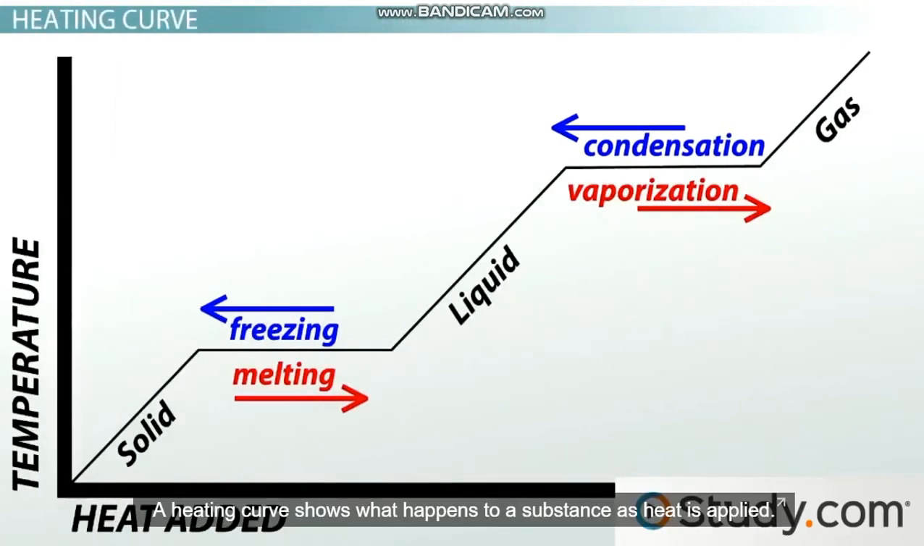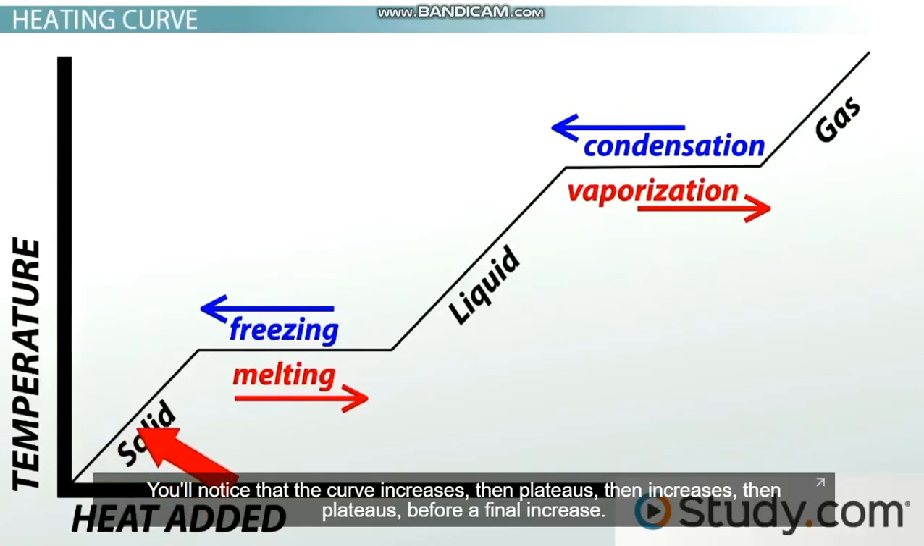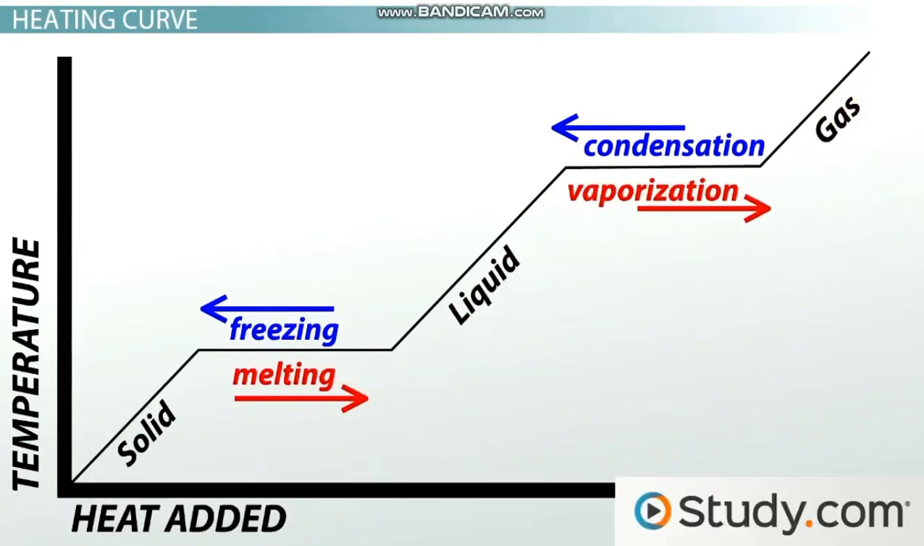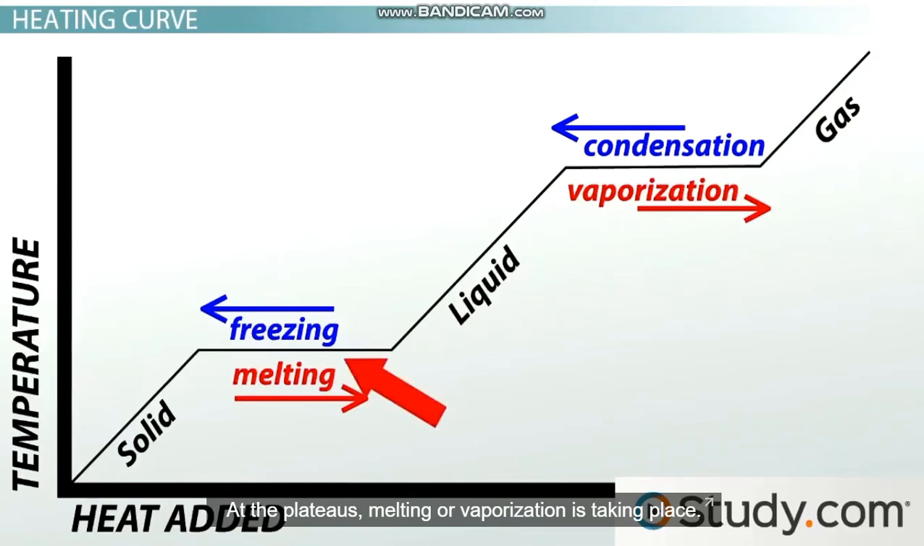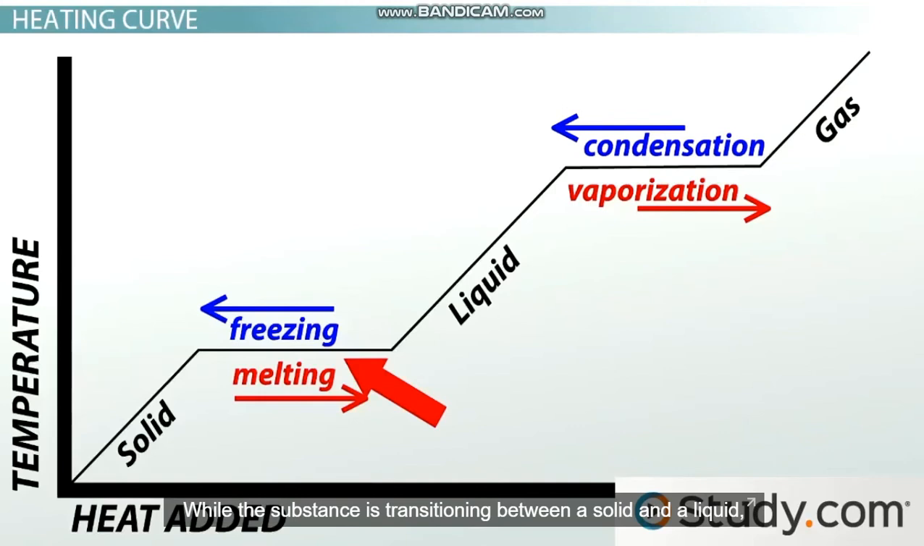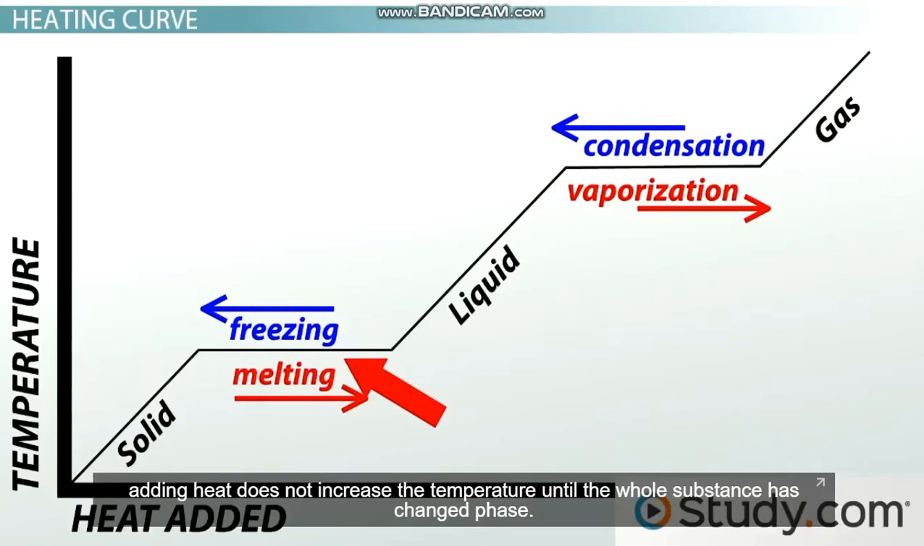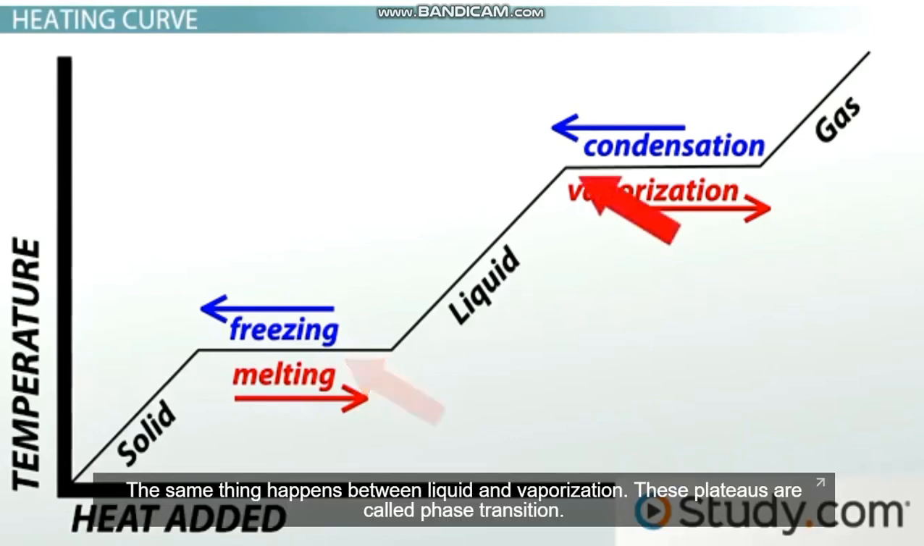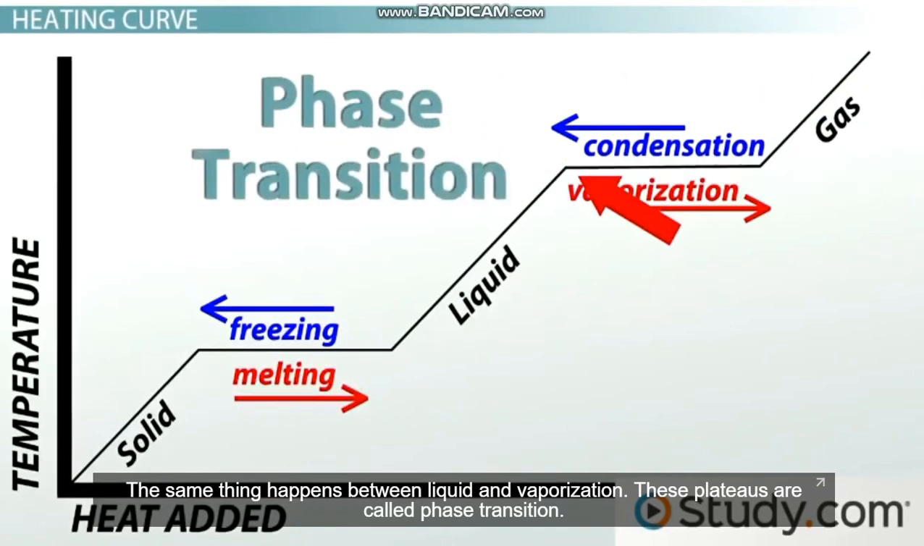A heating curve shows what happens to a substance as heat is applied. It is a plot of temperature versus time. You'll notice that the curve increases, then plateaus, then increases, then plateaus, before a final increase. At the plateaus, melting or vaporization is taking place. While the substance is transitioning between a solid and a liquid, adding heat does not increase the temperature until the whole substance has changed phase. The same thing happens between liquid and vaporization. These plateaus are called phase transitions.